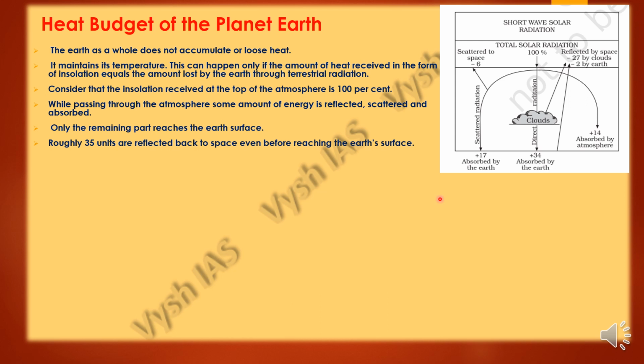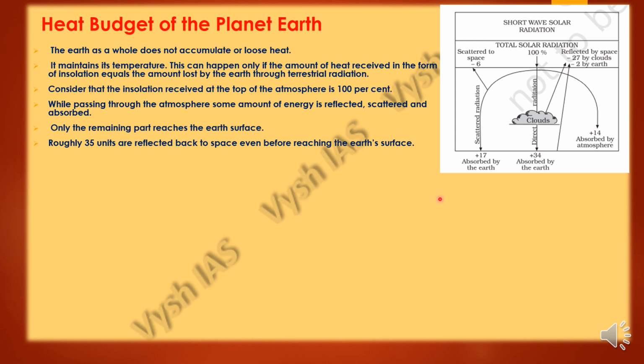See, 100% is the total radiation that we receive from the sun. Now that full 100% won't enter the atmosphere. Part of it, on the way only, will get reflected back because of the clouds or shiny surfaces.